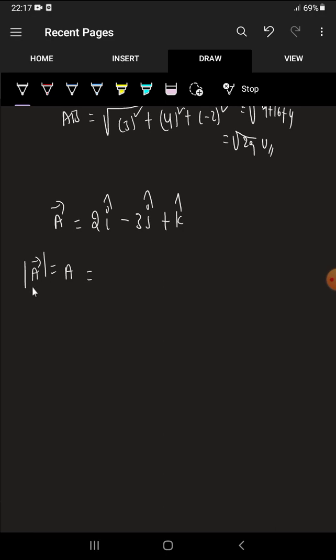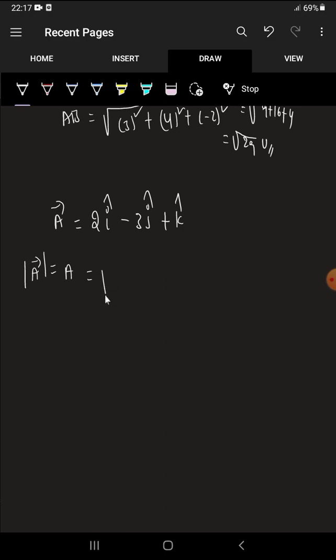Why did I write modulus? Modulus means if we get any negative value, that becomes positive. That's the symbol of magnitude. Anyway, we don't get magnitude as negative. Why? Because magnitude means the square of each term. When we have a negative value, the square of that negative value becomes positive. So we won't get a negative magnitude. So mod of a bar is one representation, or simply you can write a.